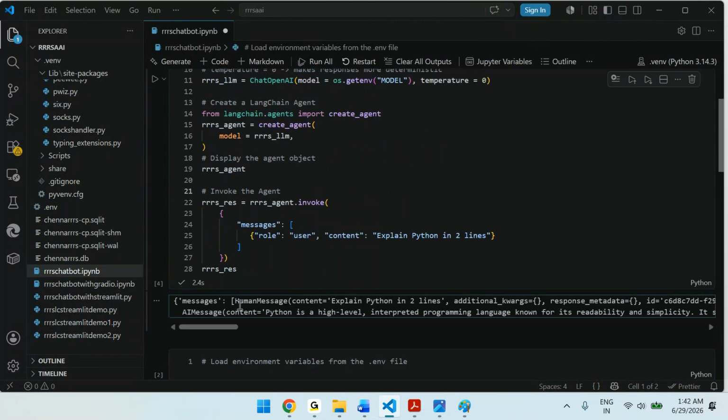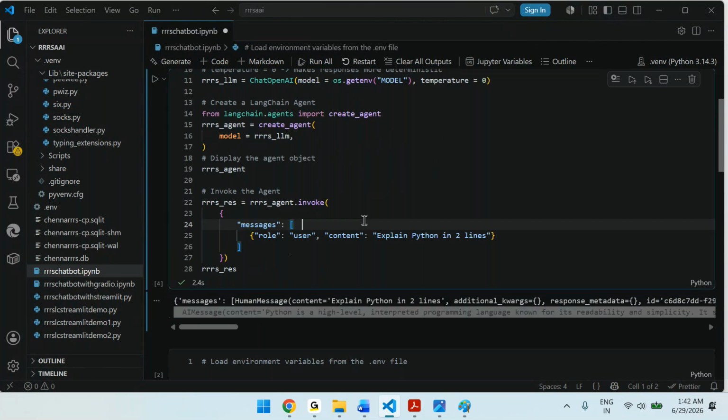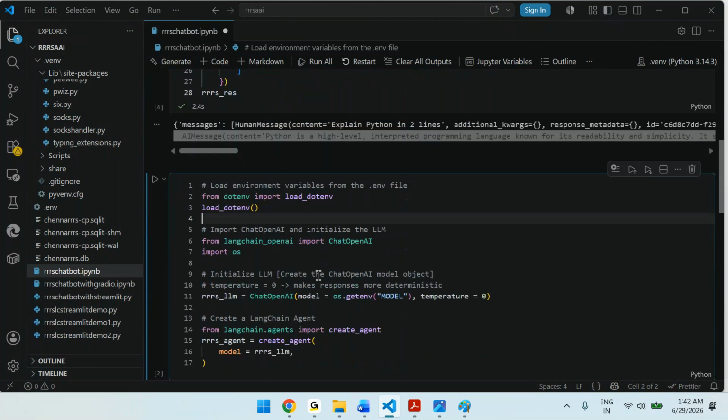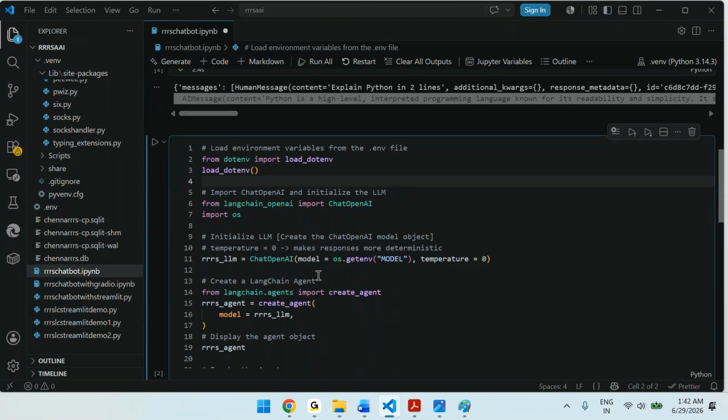Now I want to apply the middleware, before agent, after agent. Which middleware? Login middleware. I will copy the code as is and start writing the changes.